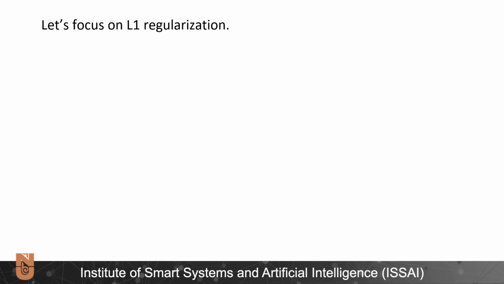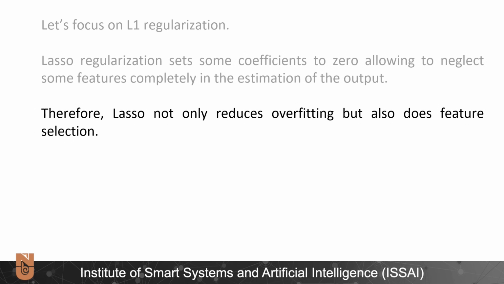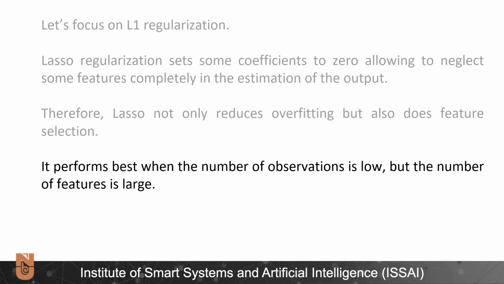So now, let's focus on L1 regularization. LASSO regularization allows setting some coefficients to zero, and that's why it allows neglecting some features completely in the estimation of the output. Therefore, it not only reduces overfitting, but also does feature selection. LASSO regression performs best when the number of observations is low, but the number of features is large.